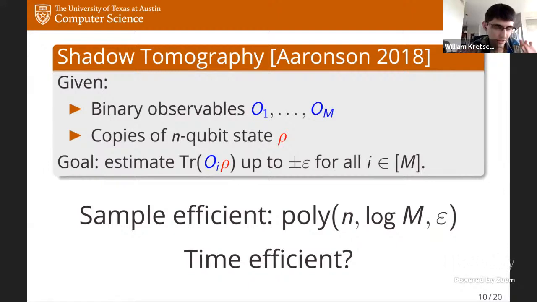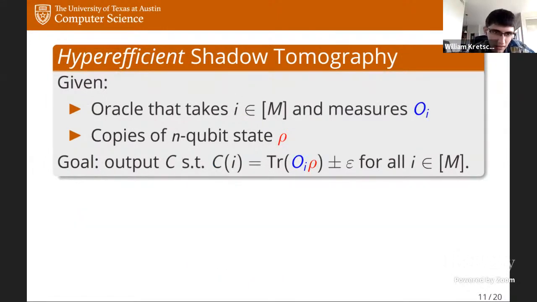But you can change the problem slightly to make it at least possible for this to be computationally efficient. This was something that Aaronson also defined, which is hyper-efficient shadow tomography. In this slight variation of the problem, it's essentially the same task, but now the algorithm is allowed to operate implicitly on both the inputs and the outputs, rather than explicitly.